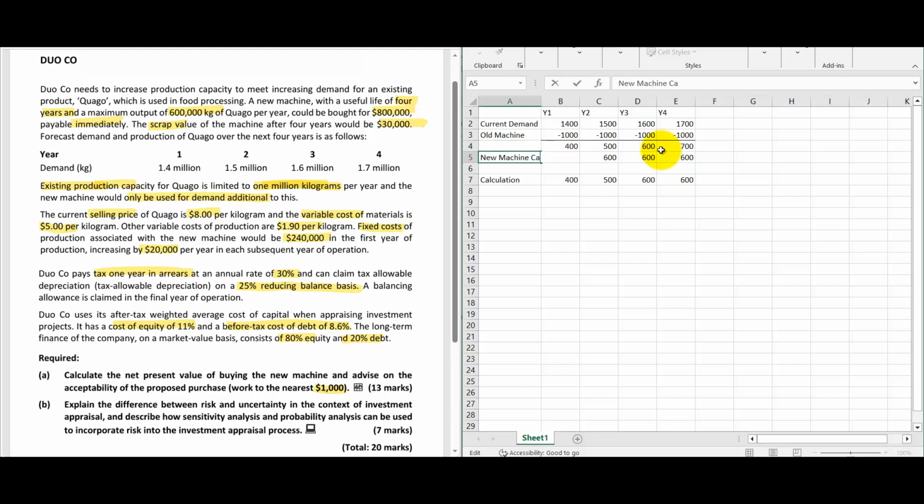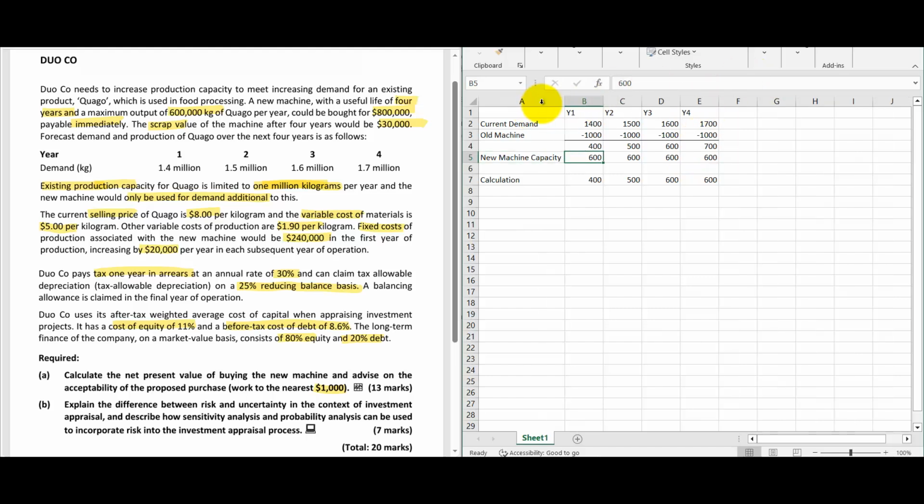So here I'll write new machine capacity for your understanding purpose. Then here I'll write excess demand, 700. So using these numbers only, we have to do the NPV calculation. So we'll start it. Let's do it one by one. Let me add one more column over here.